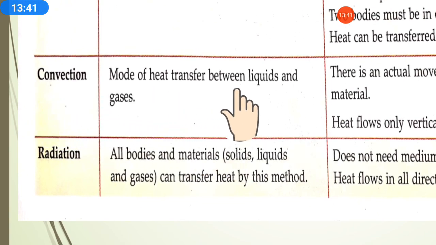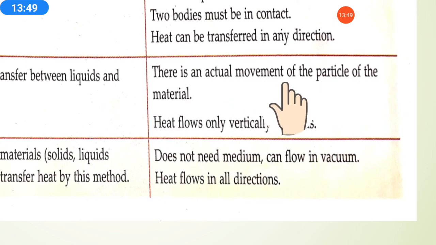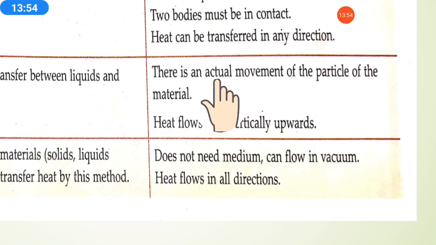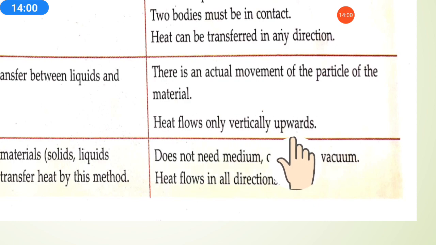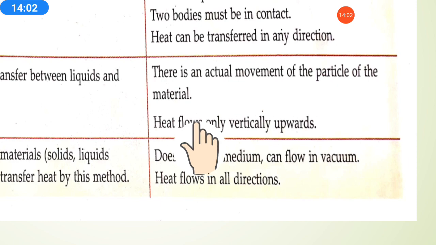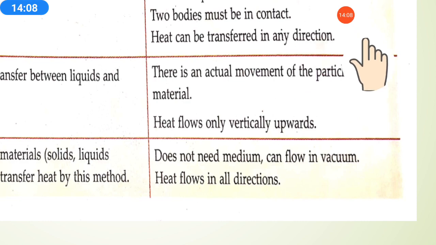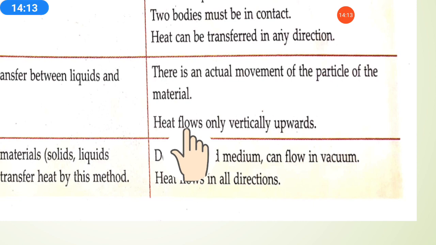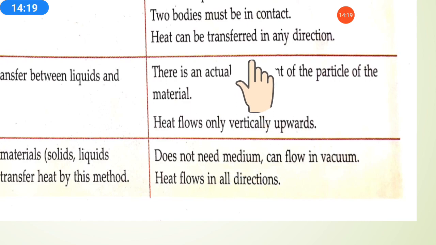Convection is a mode of heat transfer between liquids and gases, meaning convection can happen in liquids as well as gases. There is an actual movement of the particles of the material, as we have studied right now. In convection, heat flows only vertically upwards. In conduction, heat can transfer in any direction: upward, downward, inside and anywhere. But in the convection process there is a formation of a convection current, meaning the warmer molecules always move upwards.